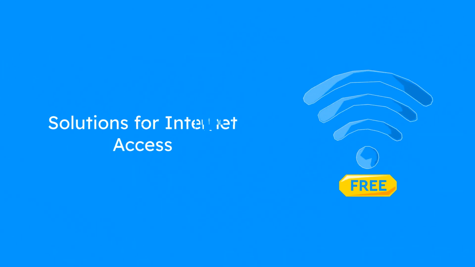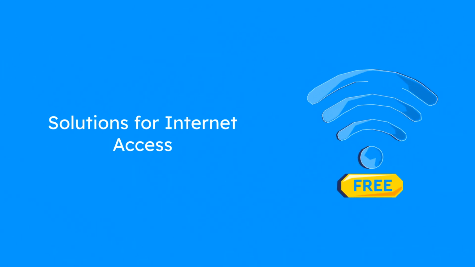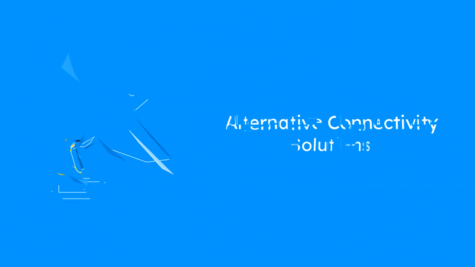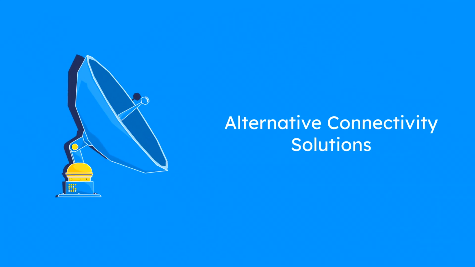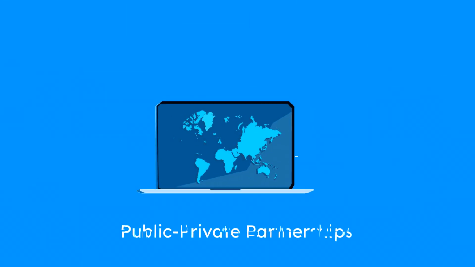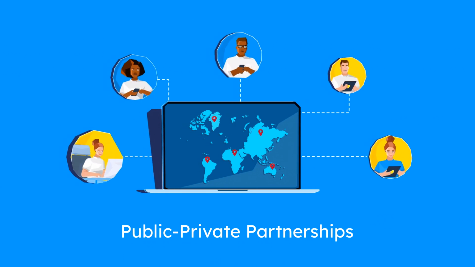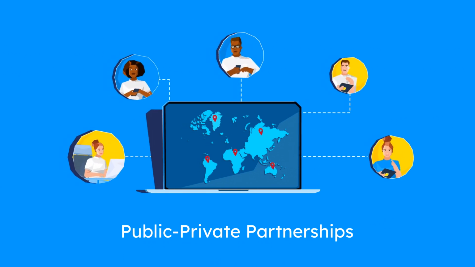Innovative technologies like satellite internet and mesh networks offer cost-effective solutions for remote areas lacking infrastructure. Low Earth orbit satellites and community mesh networks provide alternative connectivity for underserved regions. Public-private partnerships can accelerate infrastructure expansion, collaborating to subsidize costs and enhance internet access.